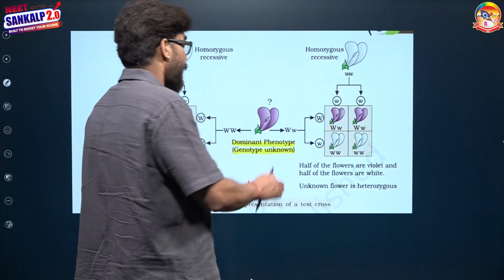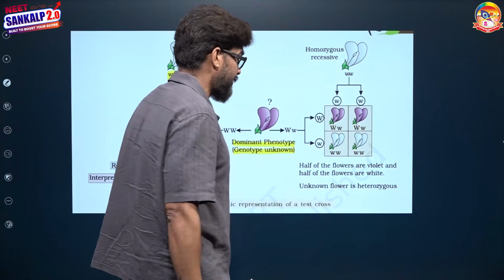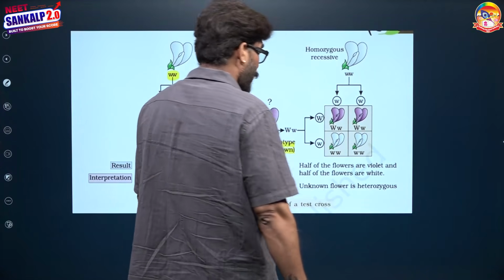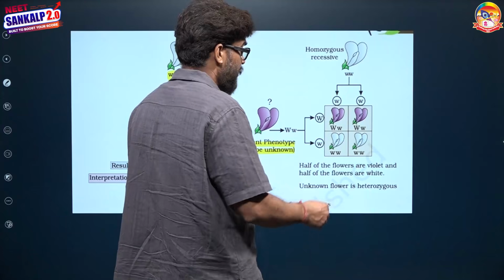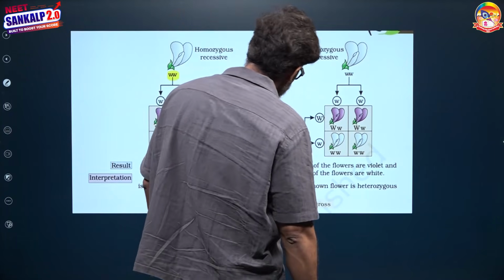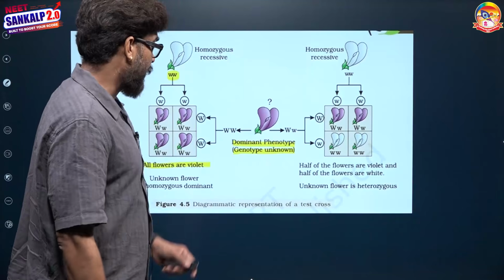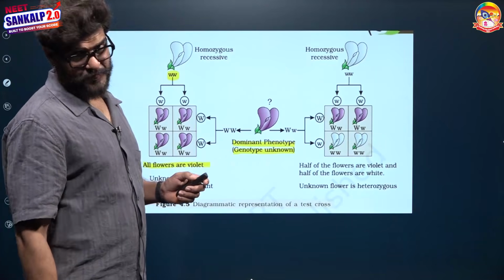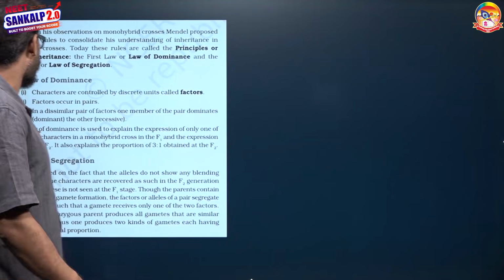In contrast, if after crossing with the homozygous recessive, we obtain tall plants as well as dwarf plants, meaning violet flowers as well as white flowers in 1:1 ratio, it means the plant showing the dominant phenotype was a heterozygous plant. This is called test cross.